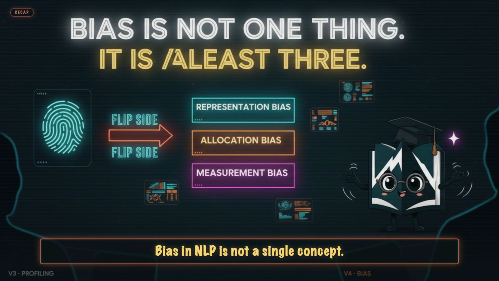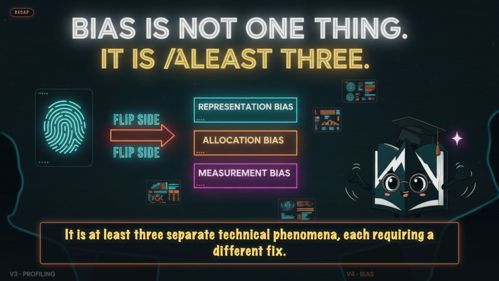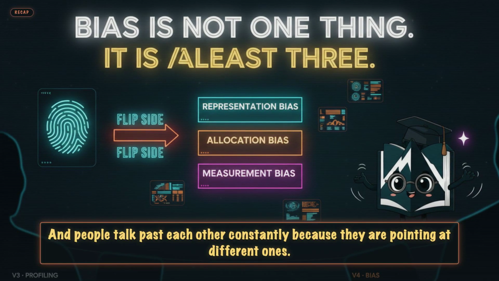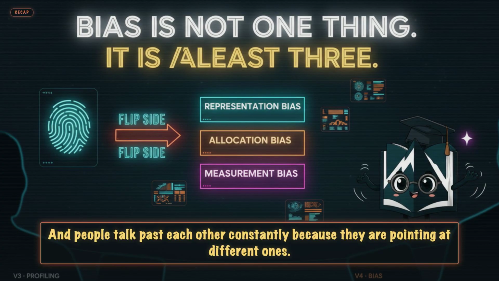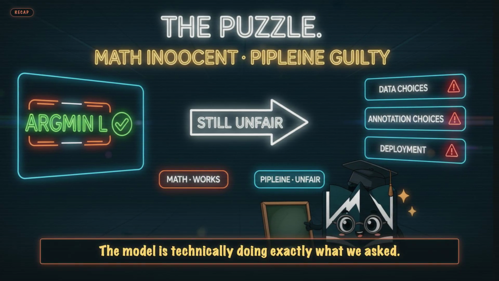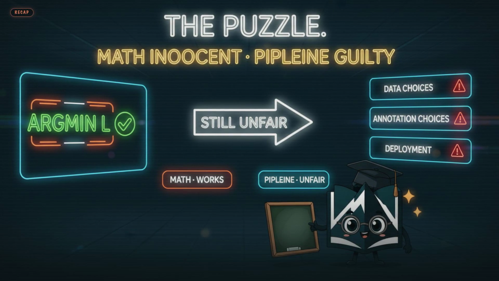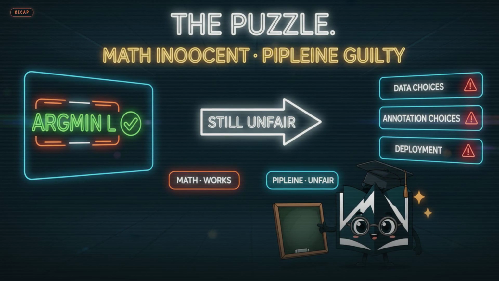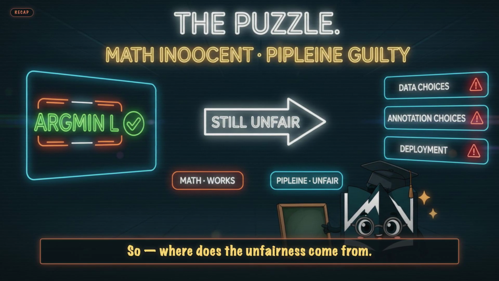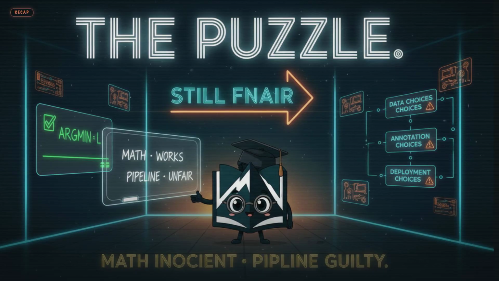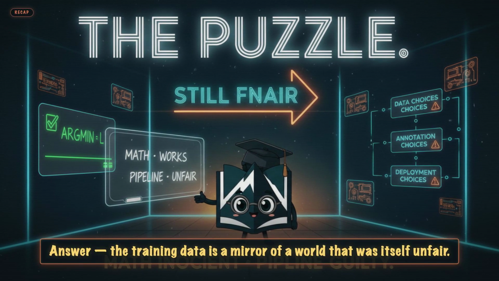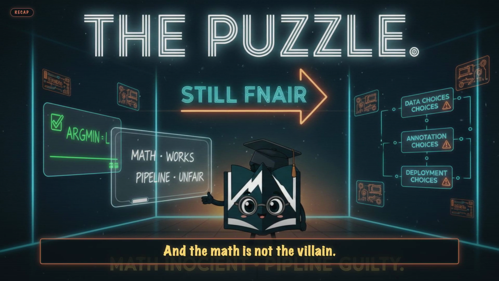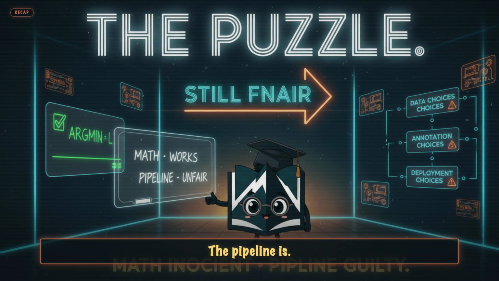Bias in NLP is not a single concept. It is at least 3 separate technical phenomena, each requiring a different fix. And people talk past each other constantly because they are pointing at different ones. Today's puzzle. The model is technically doing exactly what we asked. It is predicting the next token accurately. It is retrieving the closest embedding. It is classifying with high accuracy. So, where does the unfairness come from? Answer: the training data is a mirror of a world that was itself unfair. The model absorbs that shape and reproduces it. Sometimes it amplifies it, and the math is not the villain, the pipeline is.